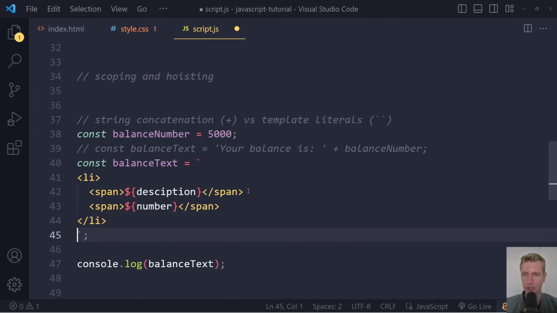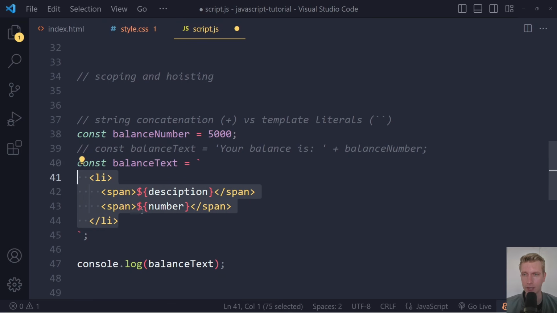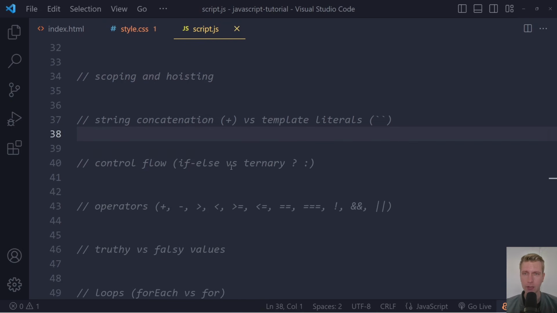And you can also format it like this, maybe even indented. Maybe I should mention that this is called indentation. I'm pressing tab here. So this is especially useful, this template literal, if you have multiple lines of content. And usually that happens when you want to insert some HTML into the document. We'll see examples of this as well. All right. So string concatenation was the old school way of doing it, I guess you could say. You can still use it, and often it is still used, but template literals is the innovation in modern JavaScript.